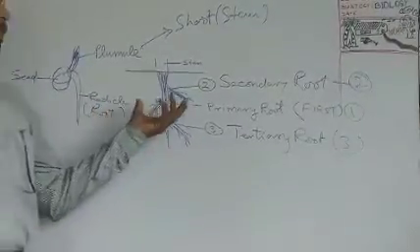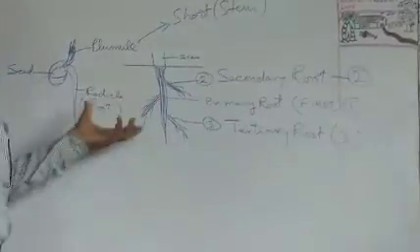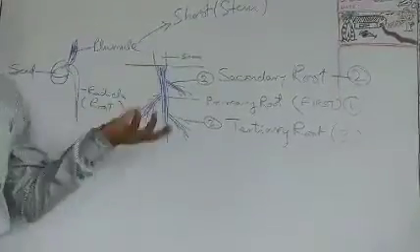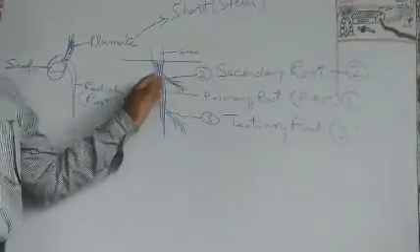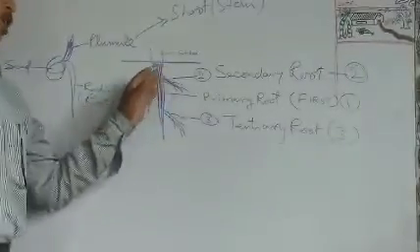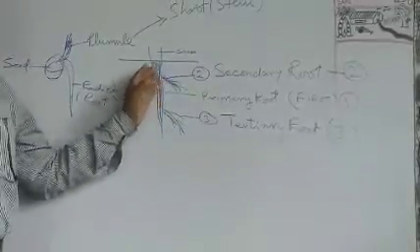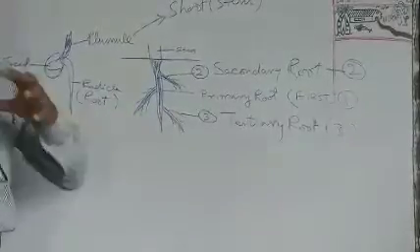Why primary root? It is because it grows first, it comes first into existence. It is the structure that grows first during the process of germination. When branches develop from this primary root, they come second, the order is second, so they are known as secondary root.